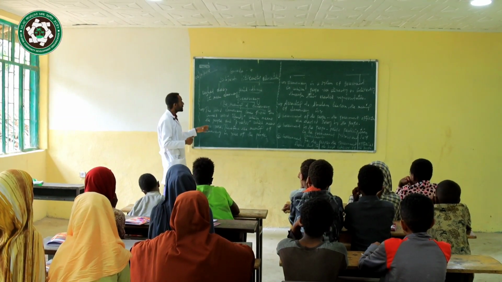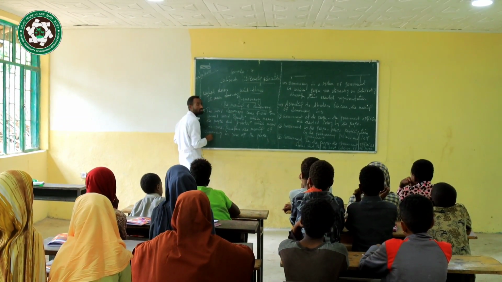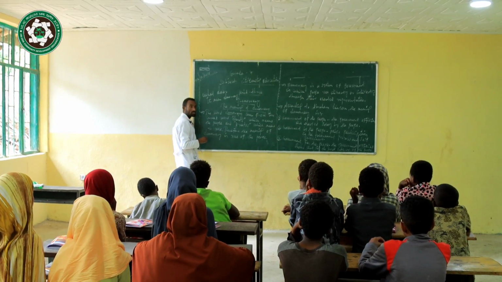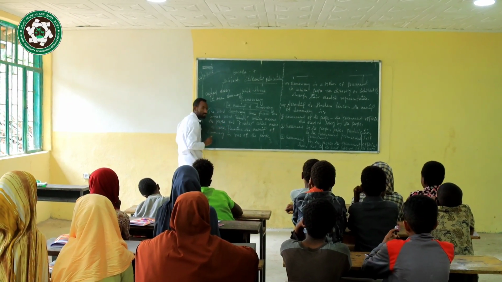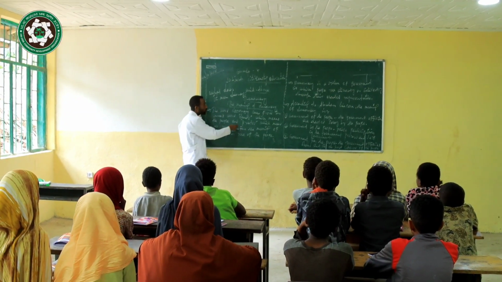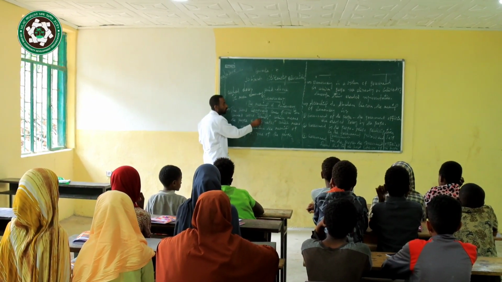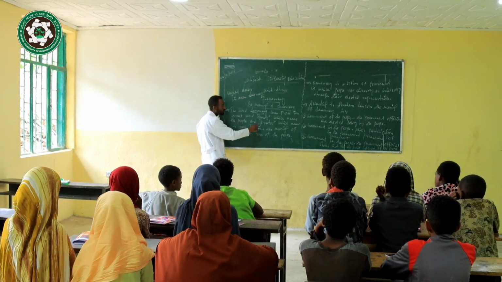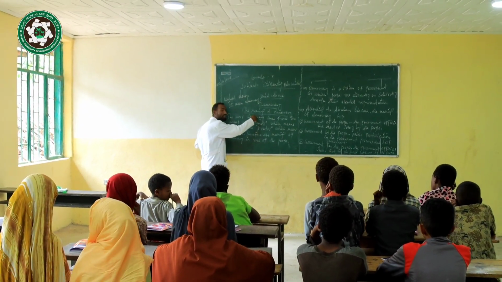So this is simply the word democracy. It comes from the Greek words demo and kratos. Demo means, in short, people. Kratos means, in other terms, rule. When we combine demo and kratos, we get democracy.